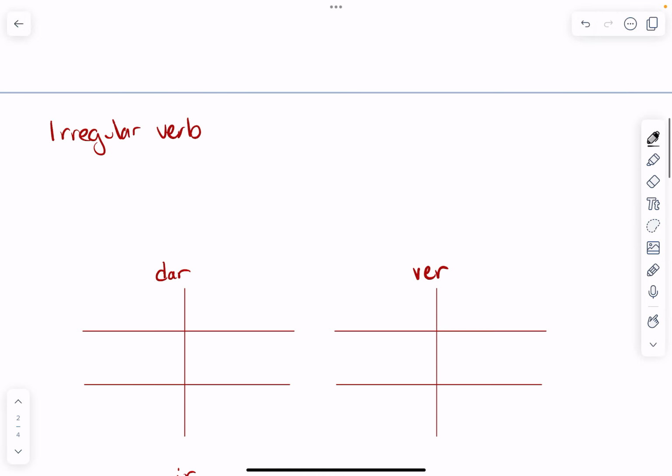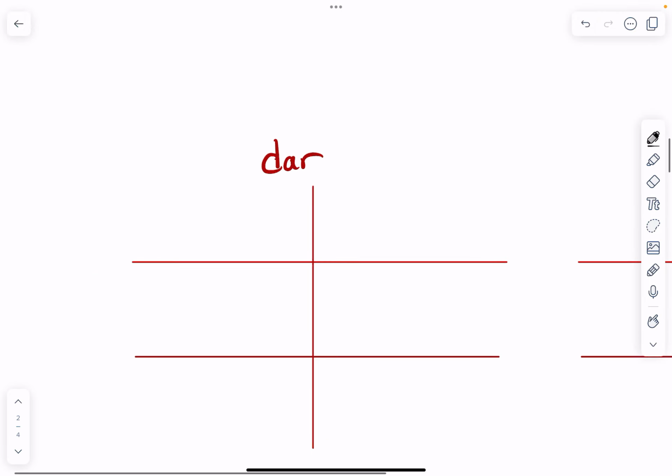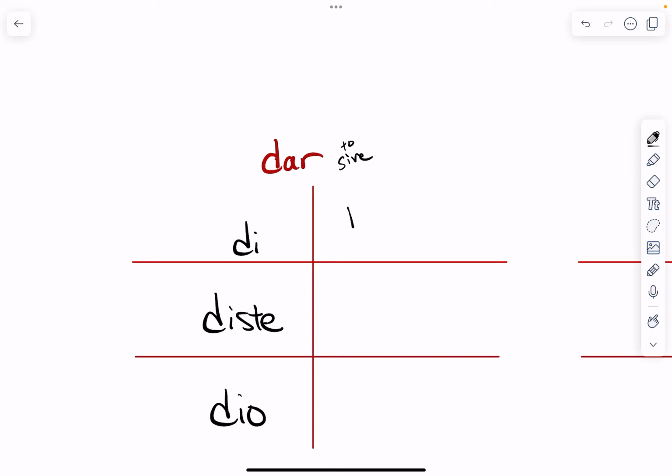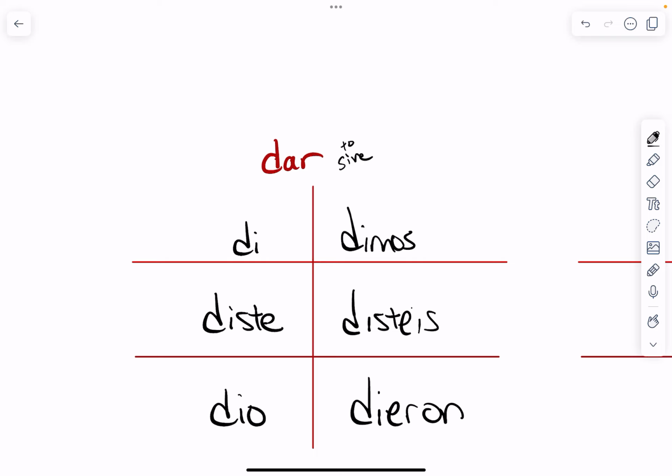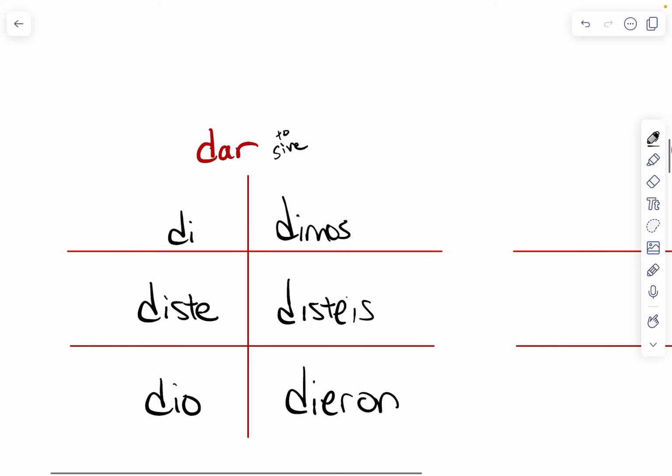Now let's do some verbs that conjugate irregularly in the preterite, like dar, the verb to give. Yo di, tú diste, usted, él, ella dio, nosotros dimos, vosotros disteis, ellos dieron. So this one kind of borrows the er, ir endings, and there's no accents.